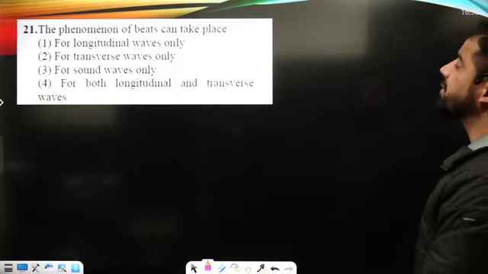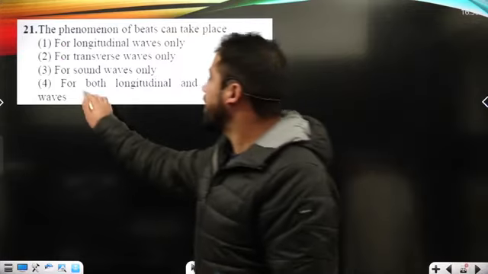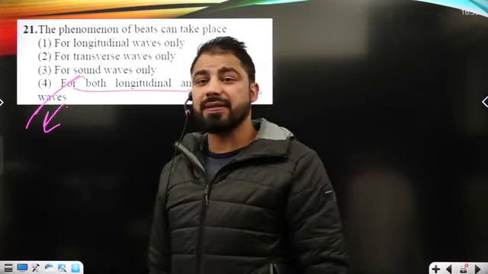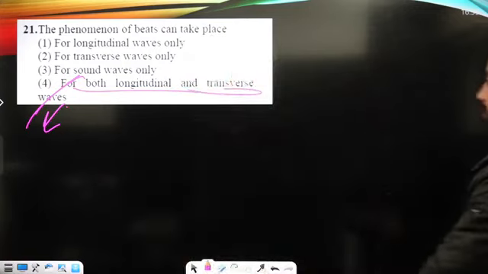The phenomenon of beats can take place. We know they can take place in longitudinal as well as in transverse waves. Okay, it's just a theoretical question.